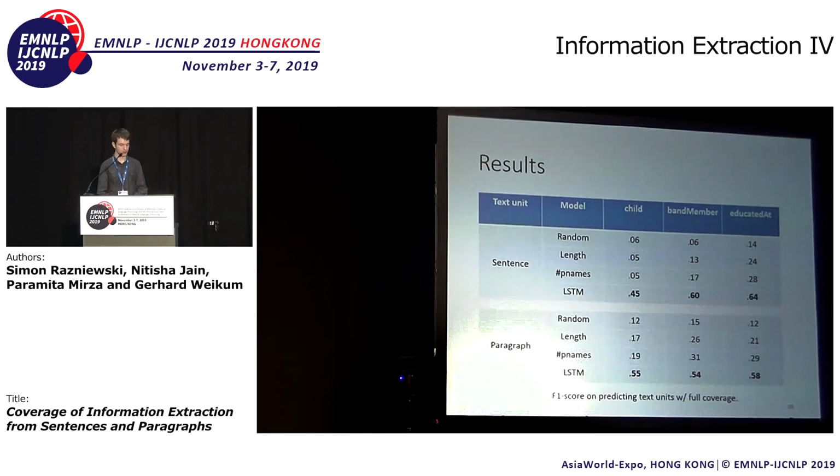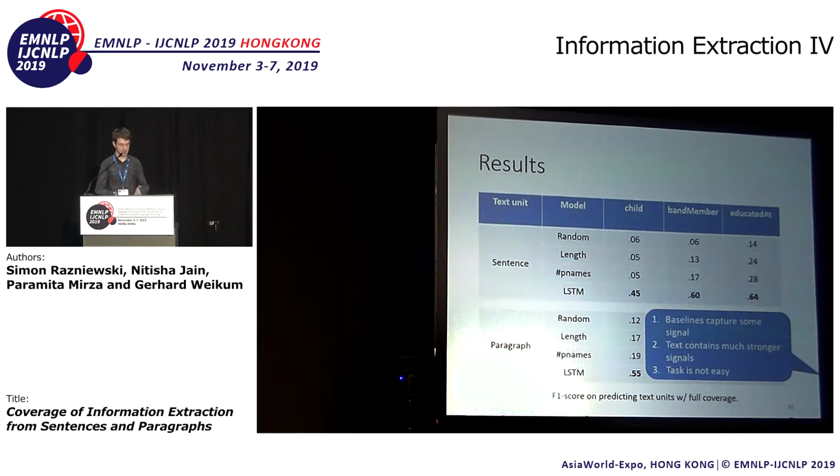So at the top, the 3 baselines: random, the longest ones, and the number of proper names. And at the bottom, our LSTM. This is the F1 score on predicting the text segments which have full coverage. The data set is imbalanced, therefore the random baseline has very low scores. And there are 3 messages from these results. The first one is that the simple baselines, just assuming that longer text segments have more coverage and those with more names have more coverage, capture some signal. However, the text captures a much stronger signal.